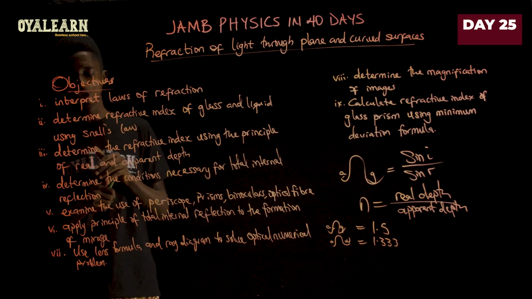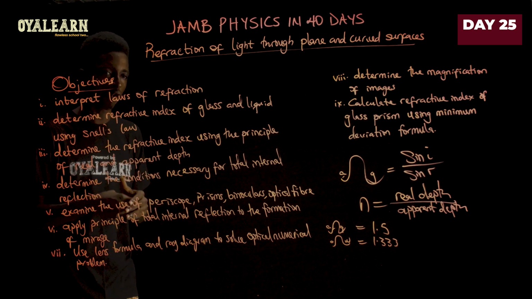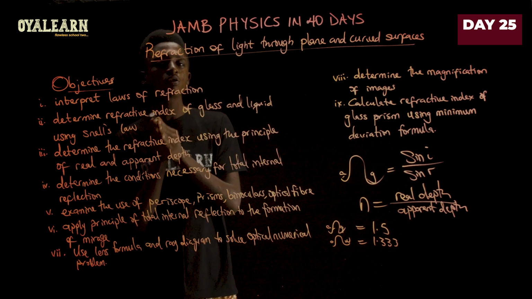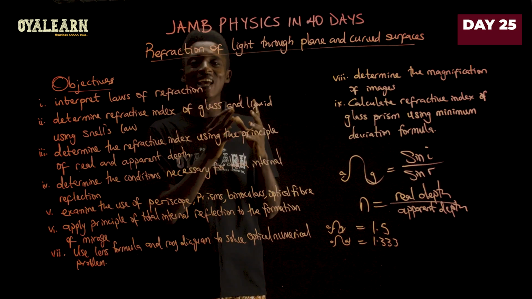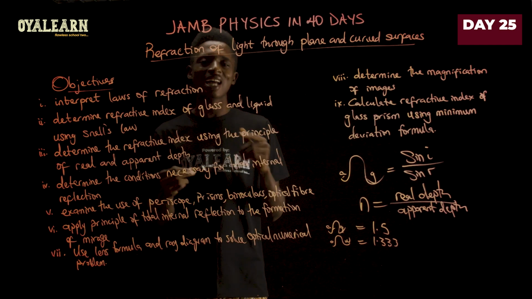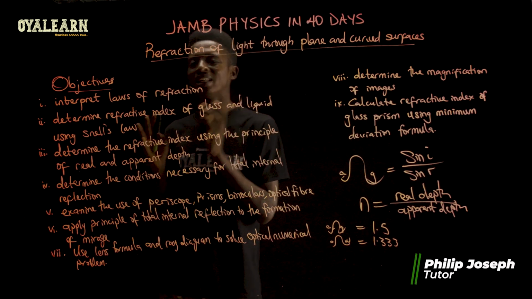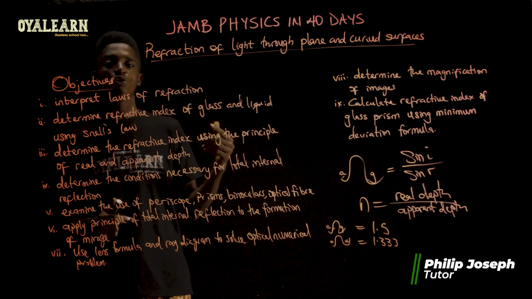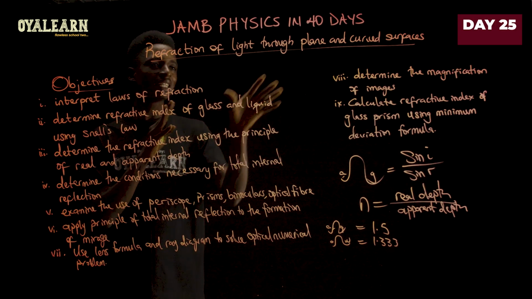Now, another thing is that you should be able to state the conditions necessary for total internal reflection to occur. Now, total internal reflection occurs when a particular wave travels from a region where it is more dense to a region that is less dense, and that the angle of incidence is greater than the critical angle. Those are the two conditions that make total internal reflection occur. And that also can lead to the formation of what is known as a mirage, which is also one of the things that is expected of you in this topic.